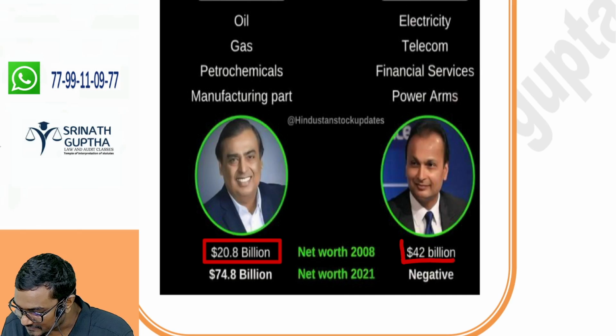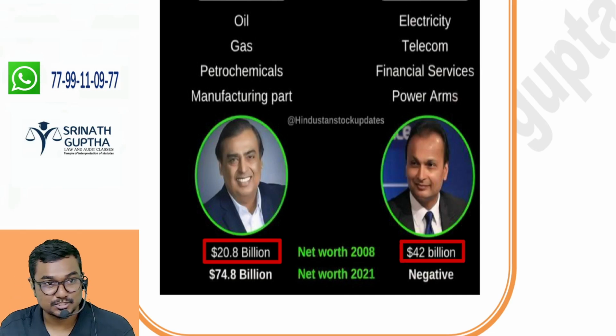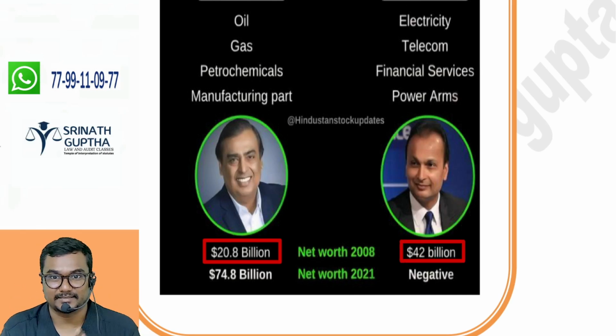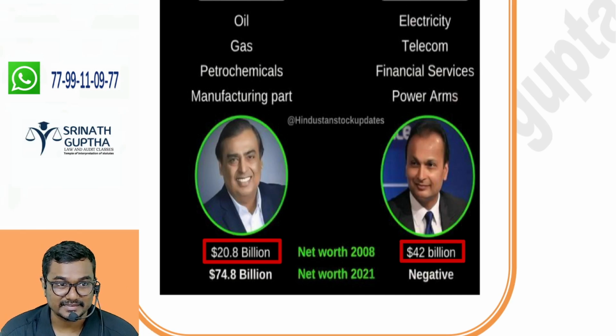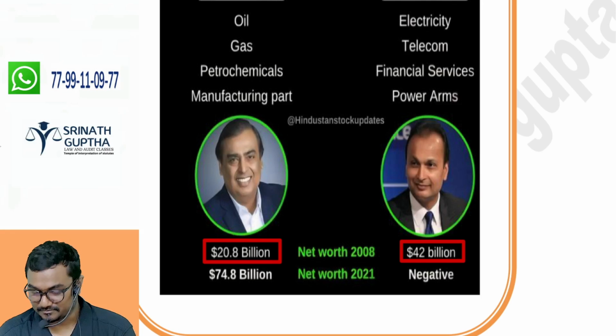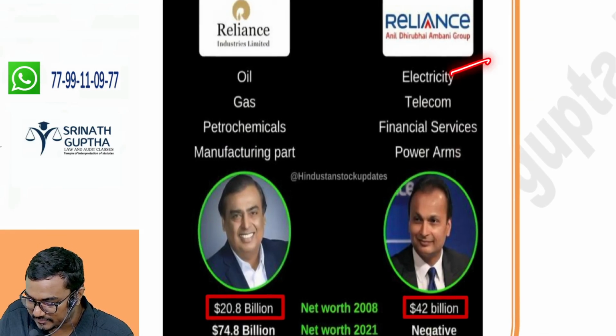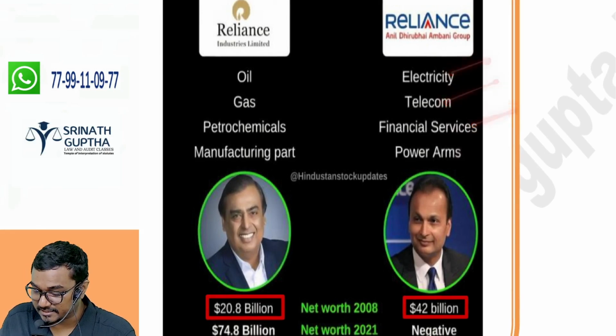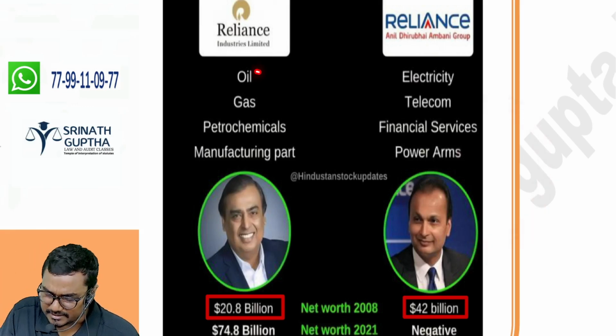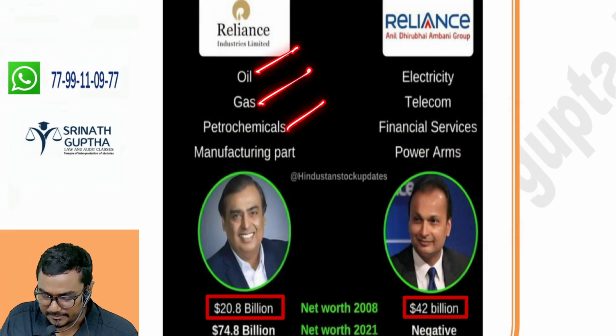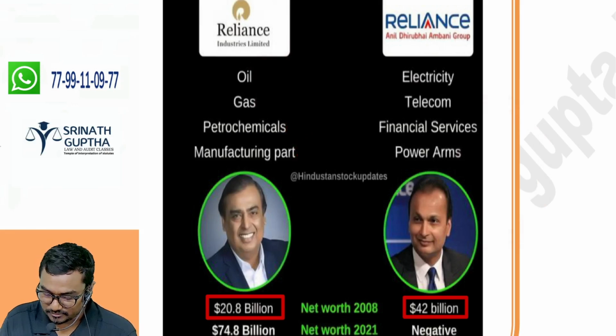Anil got double, frankly speaking. They gave double the property to Anil Ambani in 2008 at the time of separation. Moreover, he was getting the new companies like Reliance Electricity, Reliance Telecom, Reliance Financial Services, Reliance Arms, given to Anil Ambani. Reliance Oil, Reliance Gas, Reliance Petrochemicals, Reliance Manufacturing part given to Mukesh.